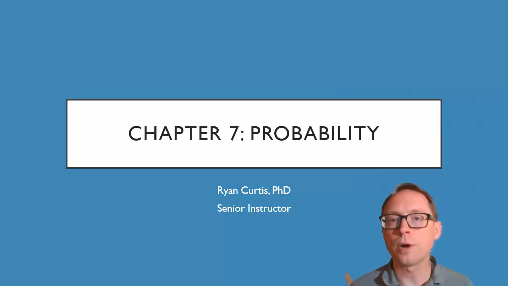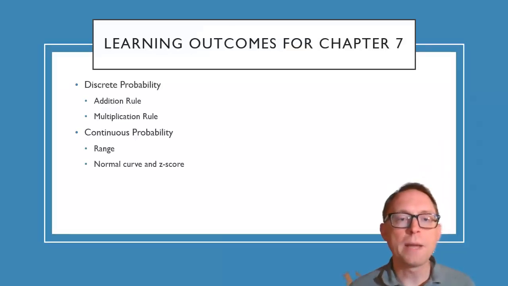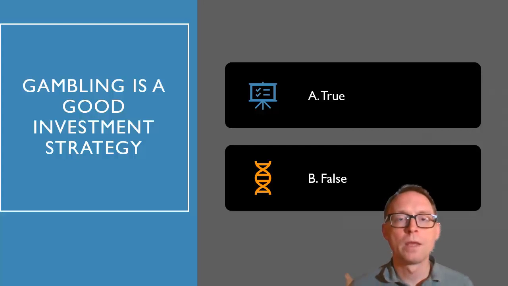That's why we're going through basic probability to begin with, so that we can understand it in an application later on. We're going to talk mainly in the first video about discrete probability. We'll go through the addition rule and the multiplication rule. Then we'll get to continuous probability, the binomial, the normal curve, and the normal approximation in the second video for this chapter. So let's go ahead and start.